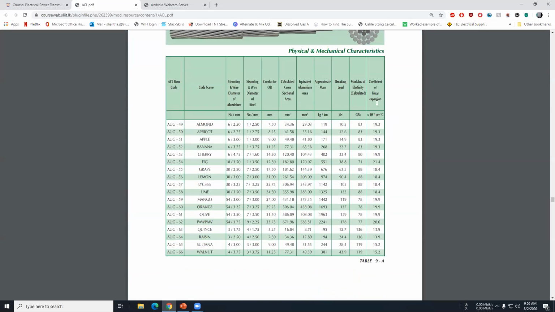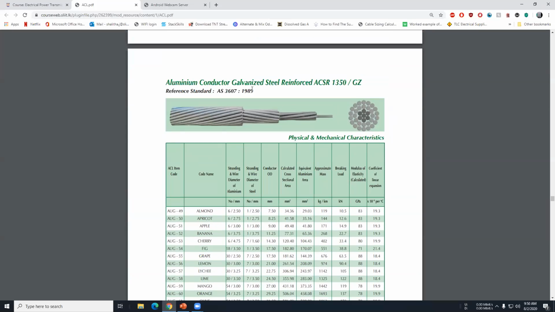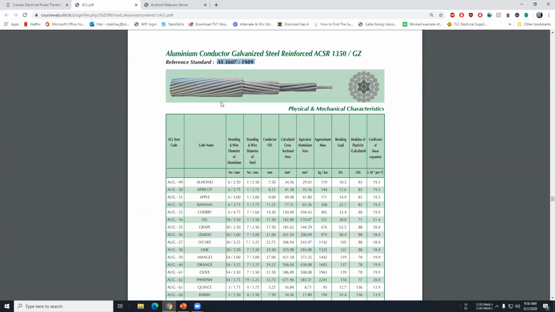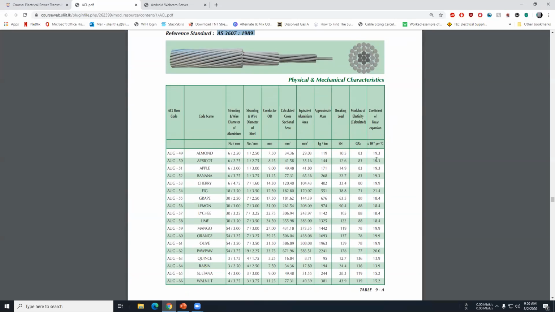See, in here for this cable, the cables refer to this standard. This is an Australian standard, and for this standard, they have also given the coefficients of linear expansion. This is per Celsius, and if this is not given, these values are very close.